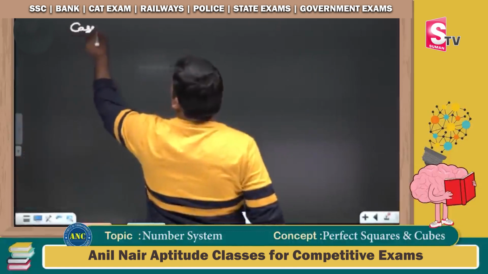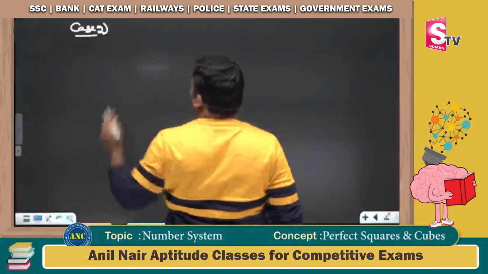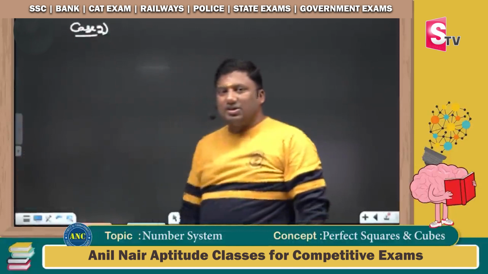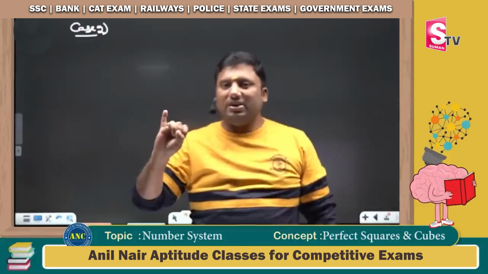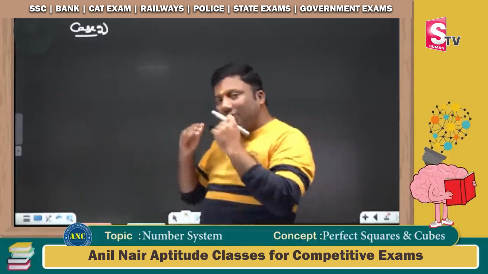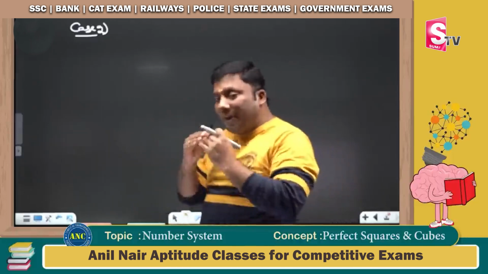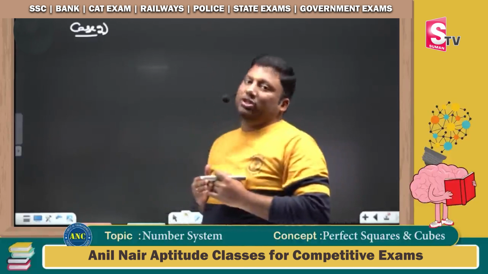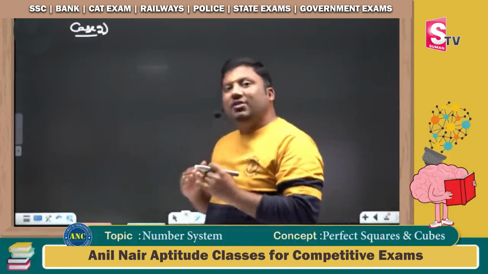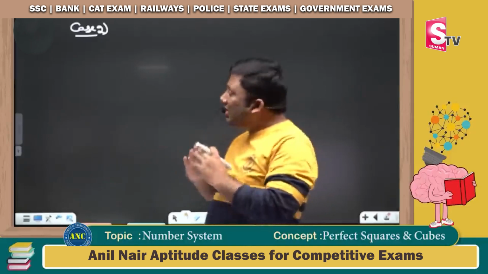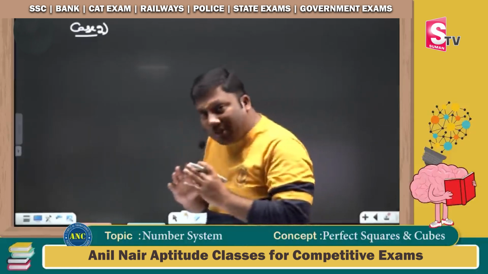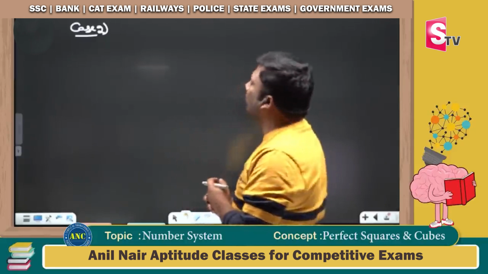Another very interesting logic in concept number 3. What are the concepts that we discussed? x cube and (50 plus x) whole cube have the same last two digits if x is even. Concept number 2: a perfect square never ends with 2, 3, 7, 8. On a cube, I get another number with unit digit 8, 7, 3 or 2, which is the tens complement of the unit digit.